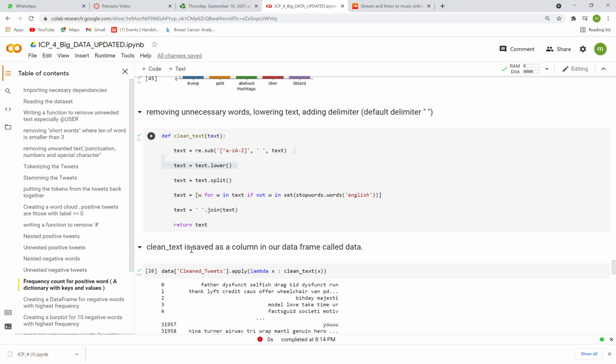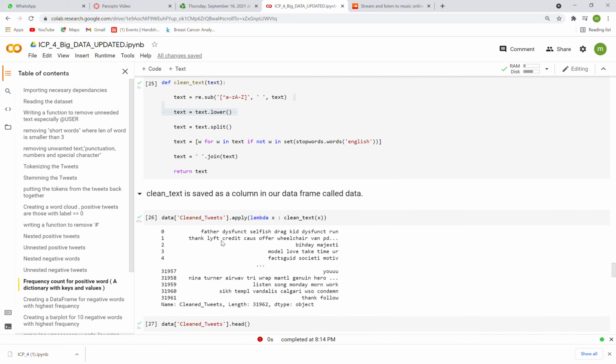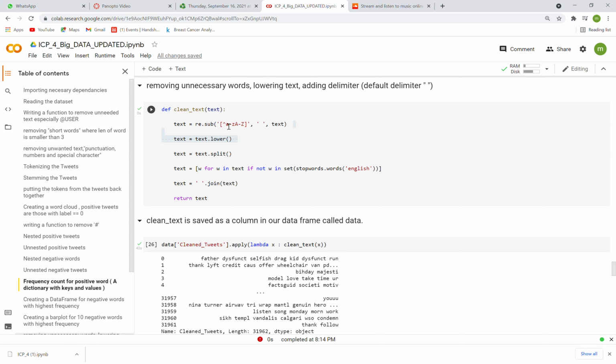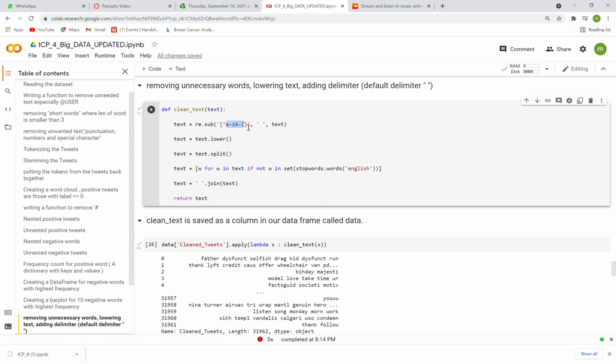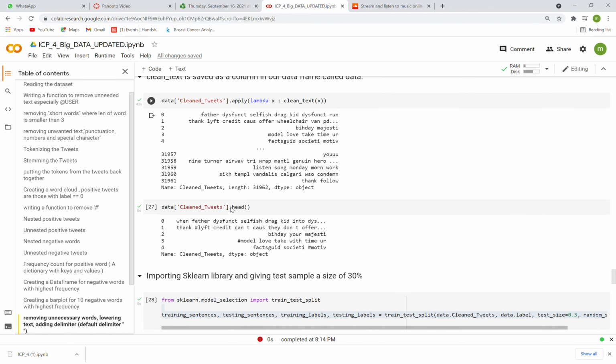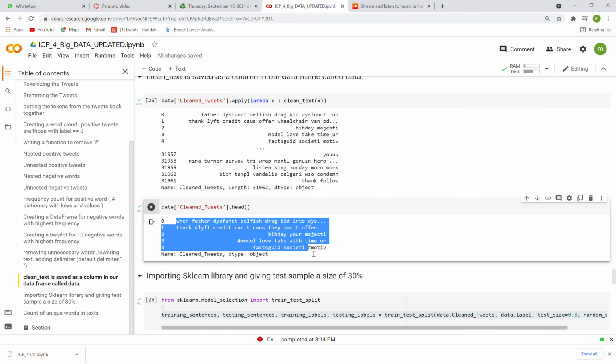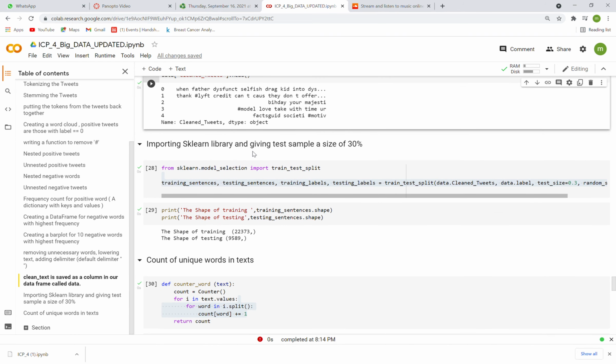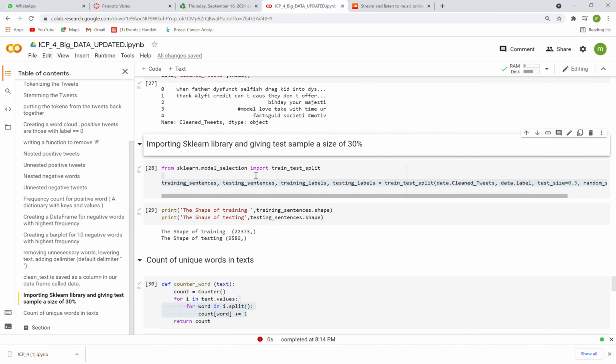Okay, after pre-processing steps, I have again cleaned all those, you can see delimiters, lower text, unnecessary words which were causing trouble in my data processing. So I cleaned them, and I've got much cleaner data with all those pre-processing steps. So now it's time to give it to my training.